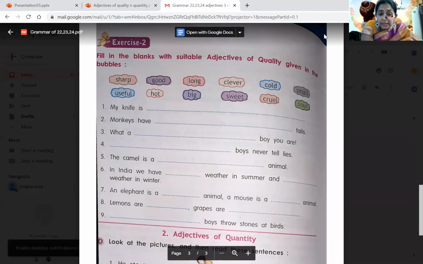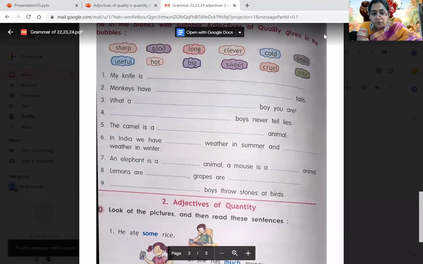Fill in the blanks with suitable adjectives of quality given in the bubble. So he gave some words there. You can see there: sharp, good, long, clever, cold, small, useful, hot, big, sweet, cruel, sour. So a knife will be generally sharp. So you have to put that word sharp over there, children.